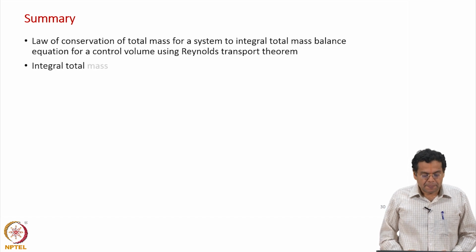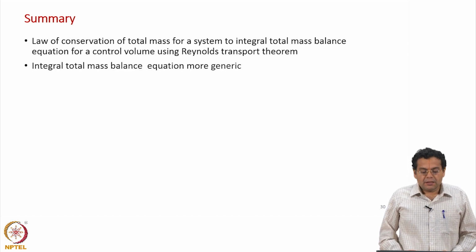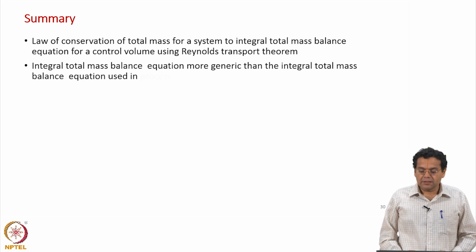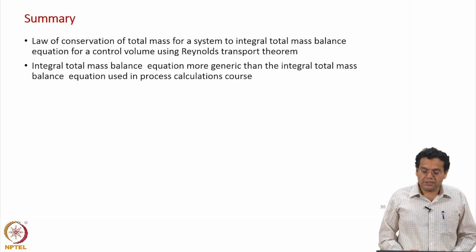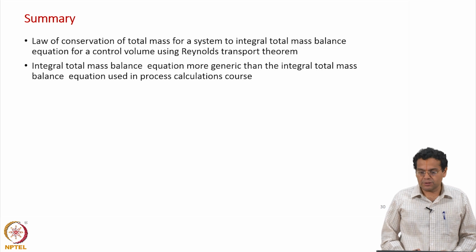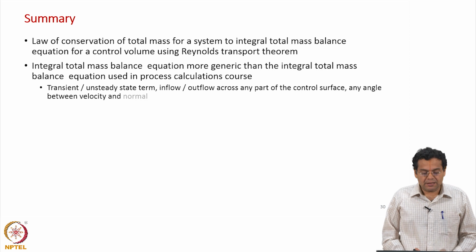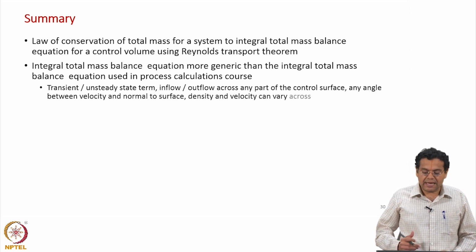Now, the integral total mass balance equation that we have derived is more generic than the integral total mass balance equation used in the process calculation course. What are the differences? The transient unsteady state term, inflow and outflow across any part of the control surface, any angle between velocity and the normal to the surface, and of course, density and velocity can vary across the surface.